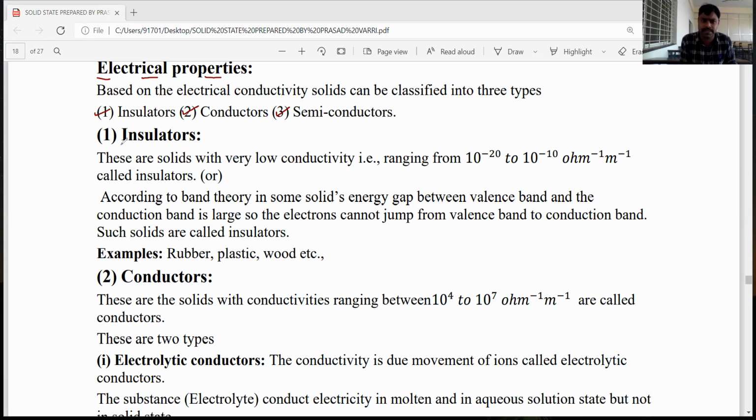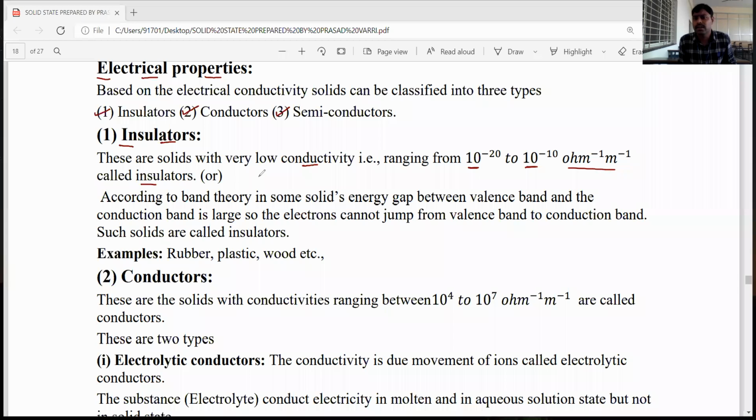What are insulators? Insulators are solids which have very low conductivity, and the conductivity range is between 10 to the power of minus 20 to 10 to the power of minus 10 ohm inverse meter inverse. See, 10 to the power of minus 20 means very less. So the conductivity range is very less. Such types of solids are called insulators.